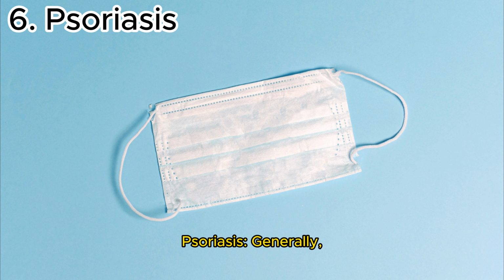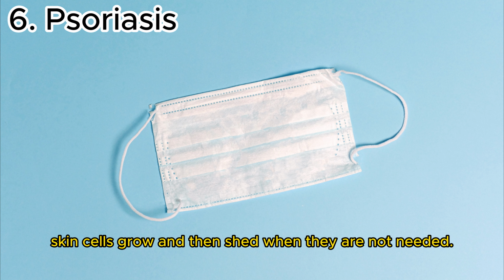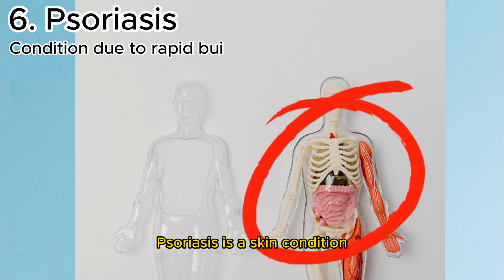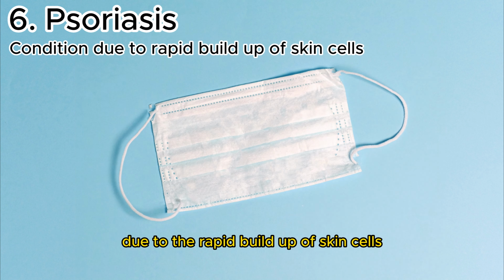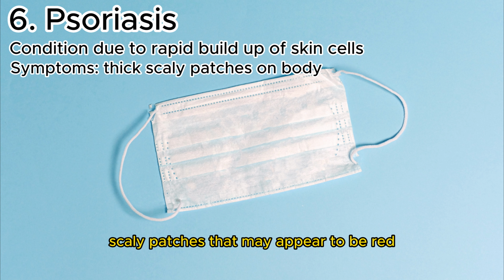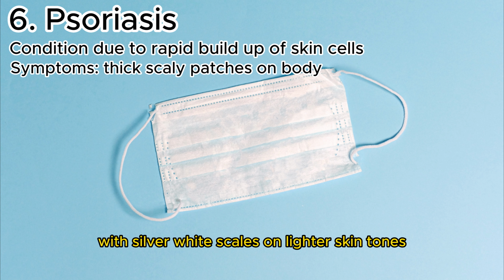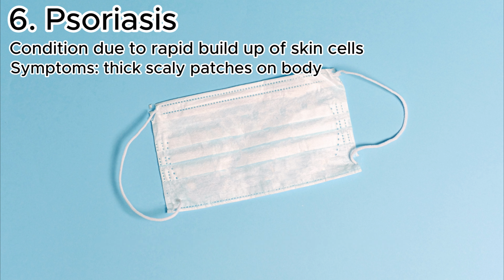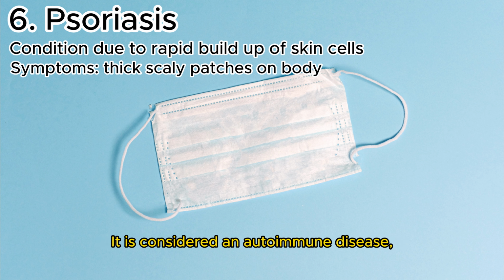Psoriasis. Generally, skin cells grow and then shed when they are not needed. Psoriasis is a skin condition due to the rapid buildup of skin cells, resulting in thick, scaly patches that may appear to be red with silver-white scales on lighter skin tones and purplish to dark brown with gray scales. It is considered an autoimmune disease due to an overactive immune response.